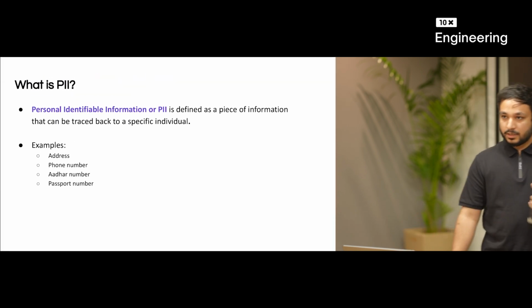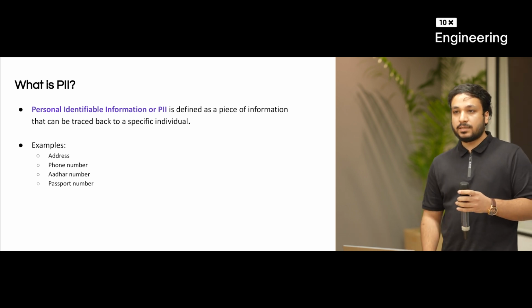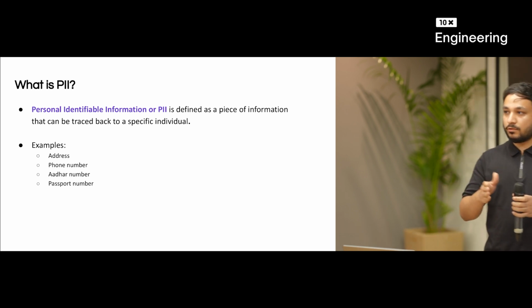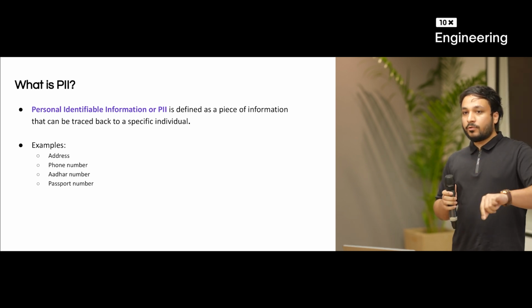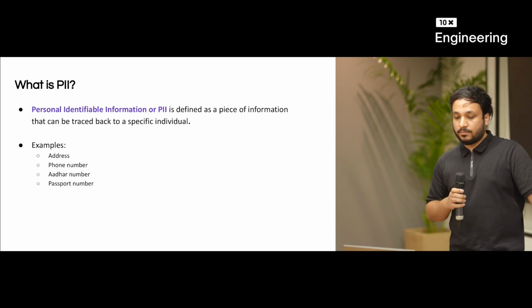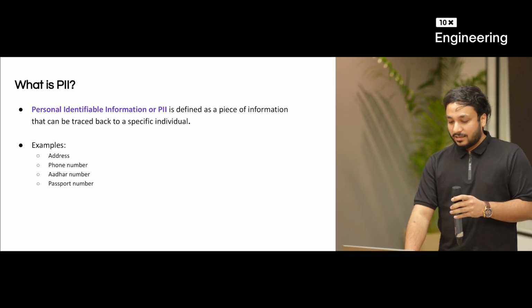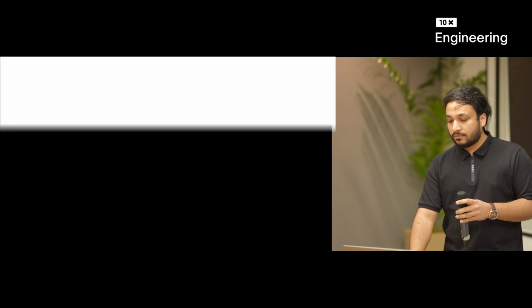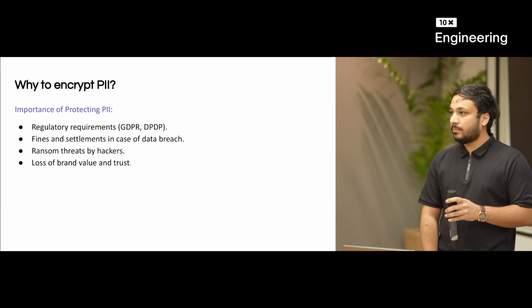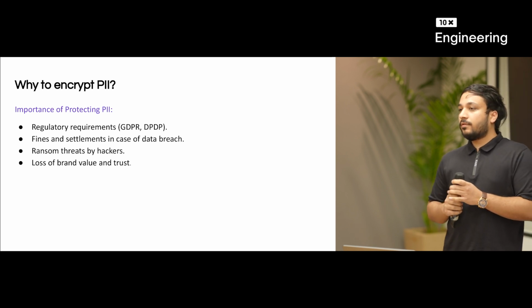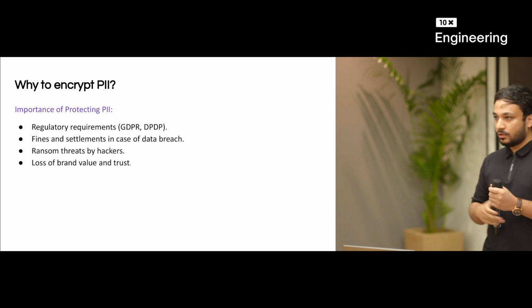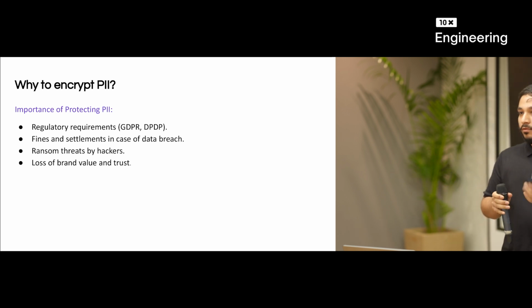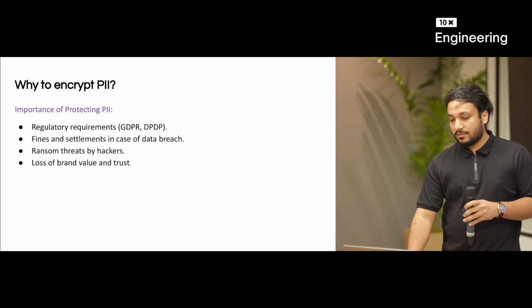Correct. So what is PII? Simply put, PII is a piece of information which you can use to track back to a particular individual. Right? Using a phone number or an address, you can directly pinpoint which customer's data this is and maybe cause harm. So this itself shows how important it is to encrypt the PII and prevent it from leaking. Before we get into the technical governance and compliances, you would not want your PII to be leaked. You would not want your address to be publicly available over the internet. So that is the main reason why you want to encrypt.